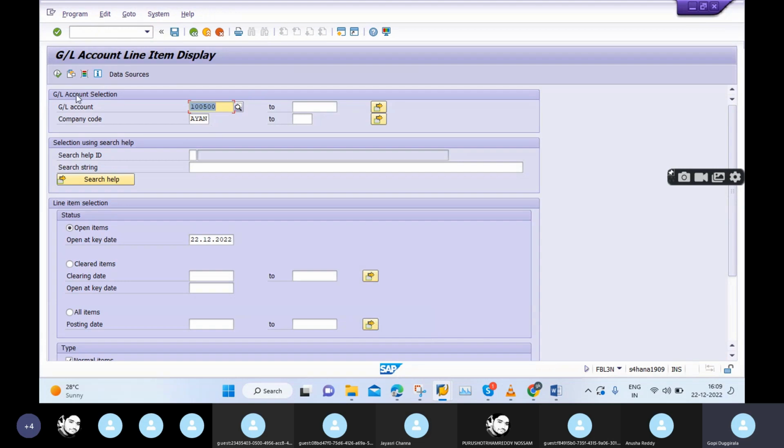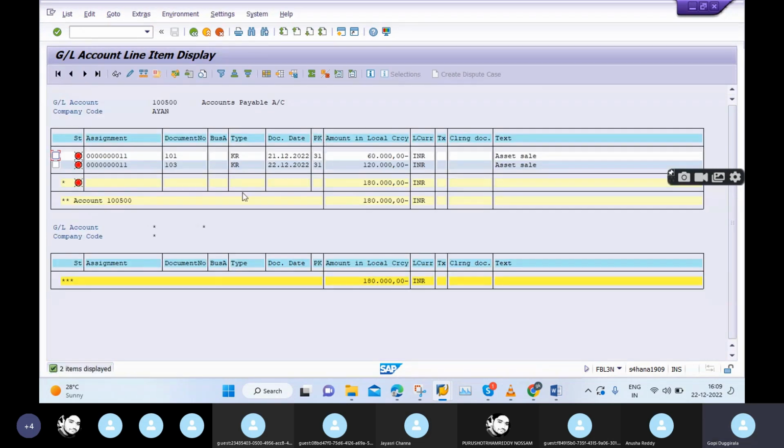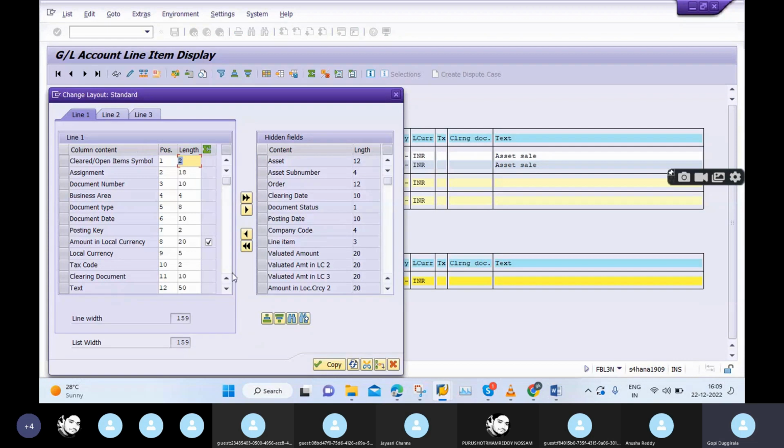If I go to this screen, this is the standard business report provided by SAP. If the business wants to add any new fields, or remove any fields, we can do it by using the change layout option, right? Am I correct? Change layout.